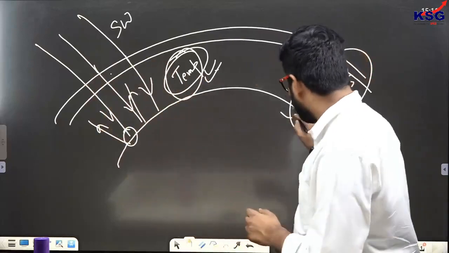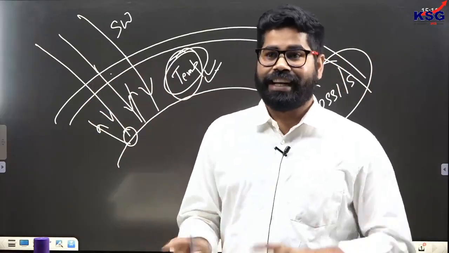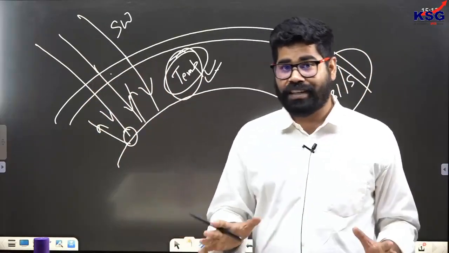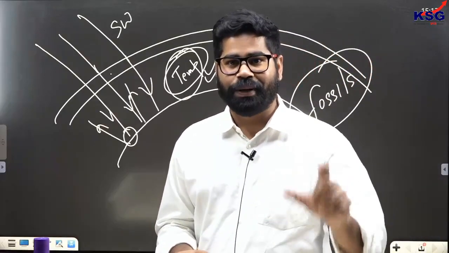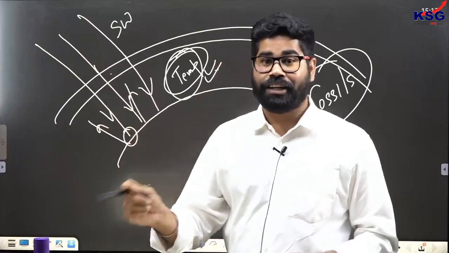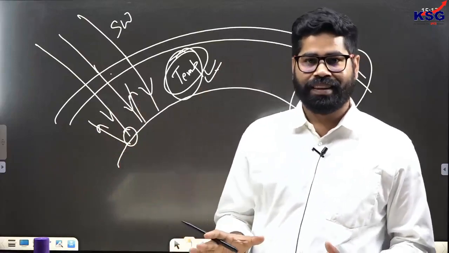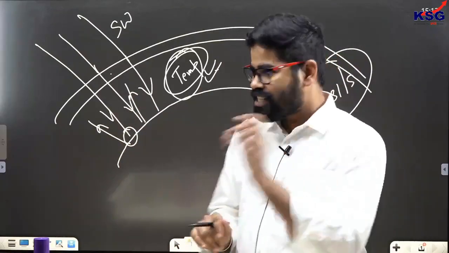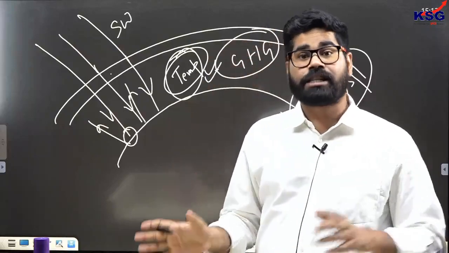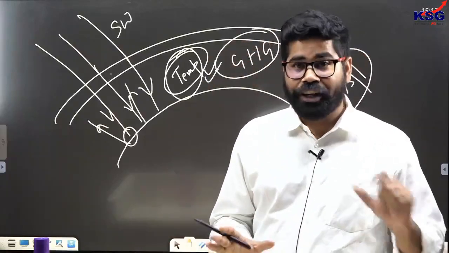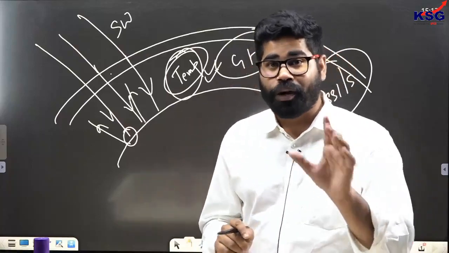Now see this, the formation of fossils takes place over millions of years. While what we have done is, we have extracted them, we have burned them, and we have added carbon dioxide or other greenhouse gases within a span of a few centuries. So what has happened is that the concentration of greenhouse gases in our atmosphere has increased exponentially. And due to that huge concentration, now what is happening?